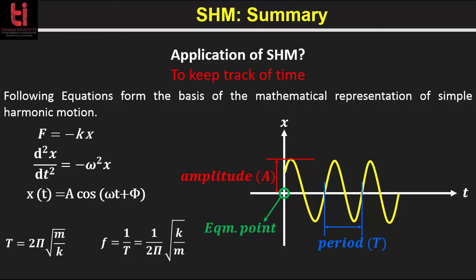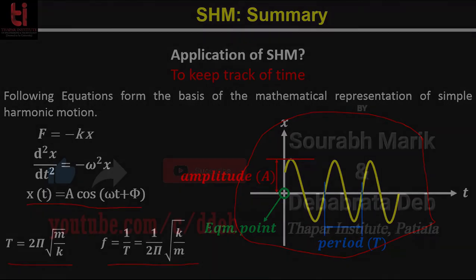Then we used Newton's law, and when we combine these two, we get the second derivative of the displacement with respect to time equal to minus omega square into x. And we find the solution x as a function of t is equal to A cos(omega t plus phi). And we learned the graphical representation of this solution and also some useful terms like the period and the frequency.